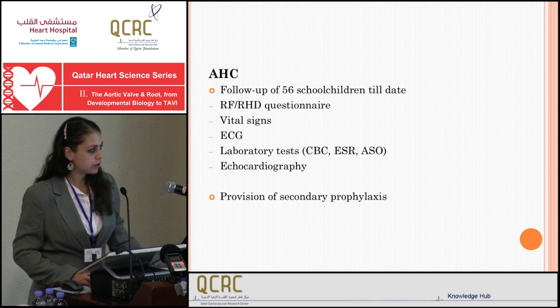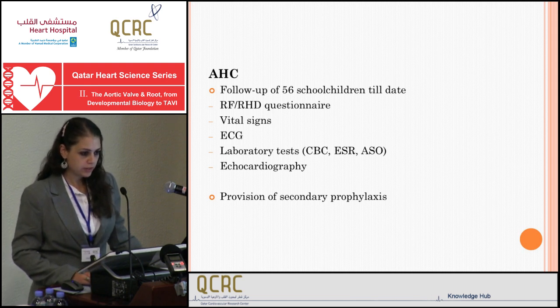And recently we have started a secondary prophylaxis clinic, so we can provide regular penicillin prophylaxis with a schedule of 21 days. So all children are provided penicillin prophylaxis, and they are given the next appointment, and whenever they don't show up for the next appointment, we contact the parents so they come back. Unfortunately, the compliance is very low, especially for the penicillin prophylaxis.